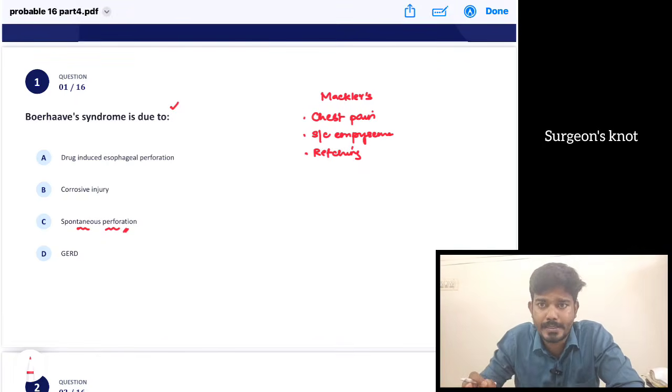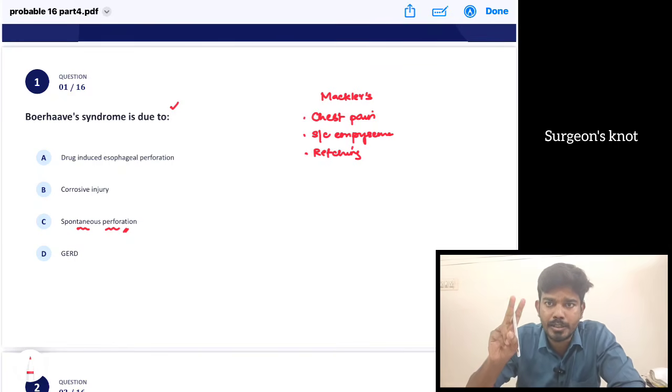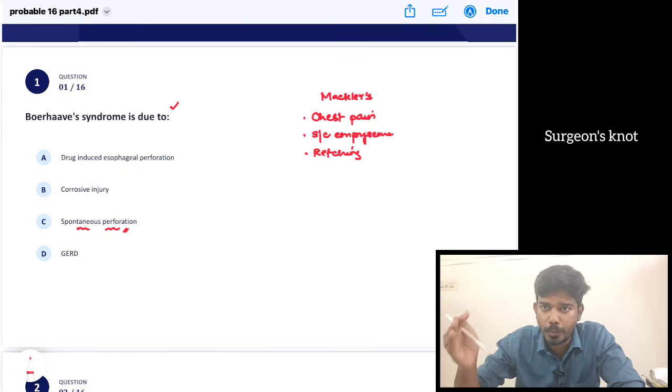Okay, how are we going to manage? Management is, in case of Boerhaave syndrome, if the patient presents to you early, if the patient is stable, that is, if the vitals are all stable, we can repair the perforation immediately. Suppose the patient is presenting to you late, if there is severe sepsis and the patient is unstable, we can do a 2-stage procedure. Immediately we can do an esophagectomy. Cut the esophagus, keep it outside, and then we can give the feeding either to the stomach or through the jejunum. Feeding jejunostomy or feeding gastrostomy can be done. At a later stage, after some days when it heals and the patient is stable and alive, we can do the anastomosis.